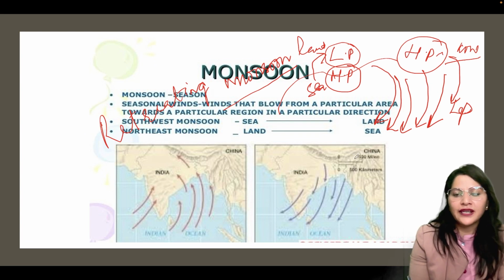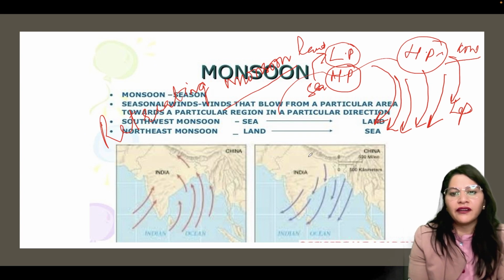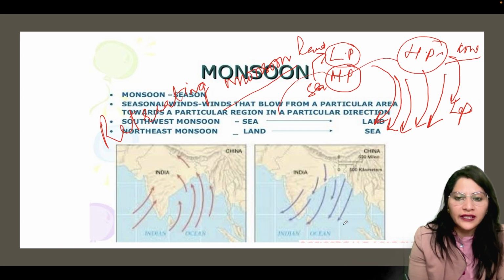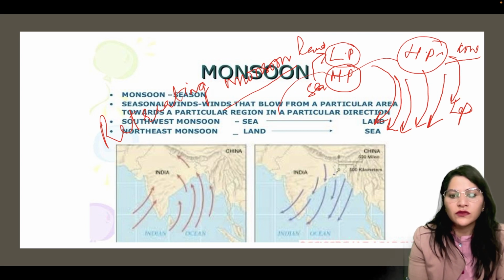They retreat from the Rajasthan and Ganga plains that they had entered before, and go back towards the sea with no rainfall at all, because they don't have any moisture with them. They are leaving the land portion. They are not moisture rich like the southwest monsoons before.